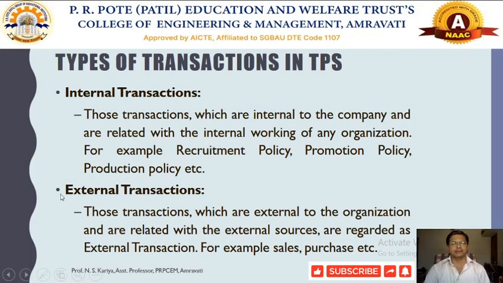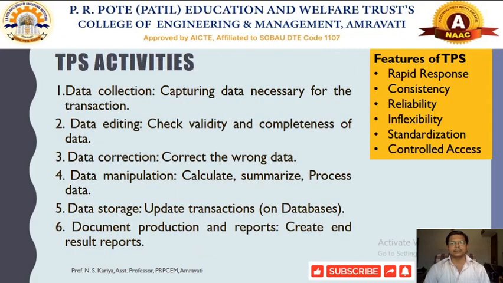That may be called the external transactions, and that data can be stored in the TPS as well. For example, vendors' data, material suppliers, or stockist dealers' data. This type of information comes under external TPS.